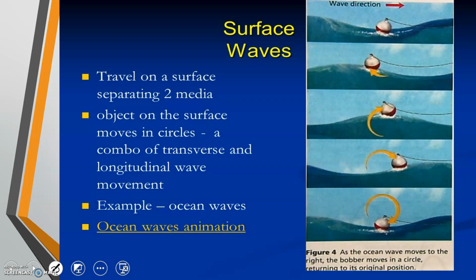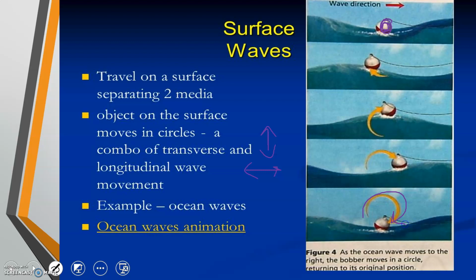Okay, surface waves, third type. For a surface wave, the object travels on a surface separating two mediums. So here you can see the little bobber for the fishing rod. It is separating two mediums, the water and the air. The object on the surface moves in circles, a combination of transverse, remember transverse waves like to move up and down, and longitudinal, which moves side to side. So when you combine up and down and left and right, you do end up with this circular motion.